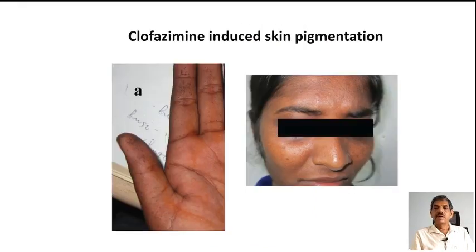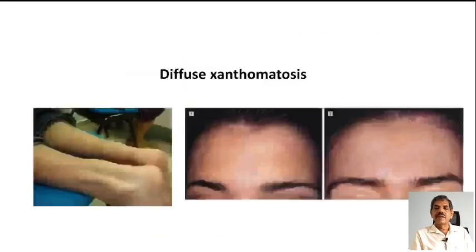This is the skin after clofazimine intake, and it may sometimes be confused with jaundice. And this is diffuse xanthomatosis, xanthoma, because it is a yellow swelling, you get a yellow color to the lesion, and one may suspect even jaundice when the lesion is very diffuse.